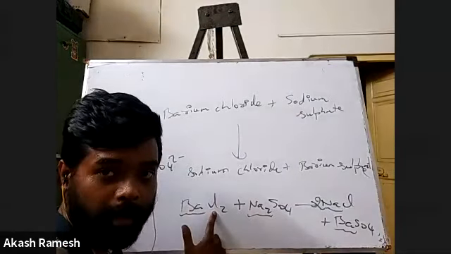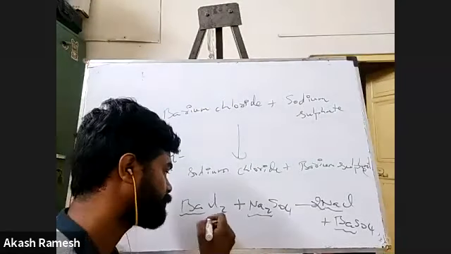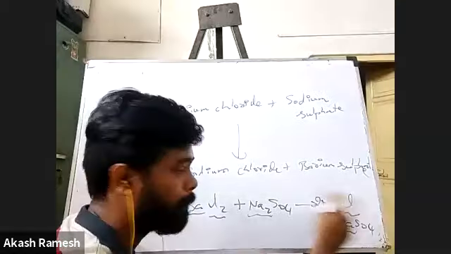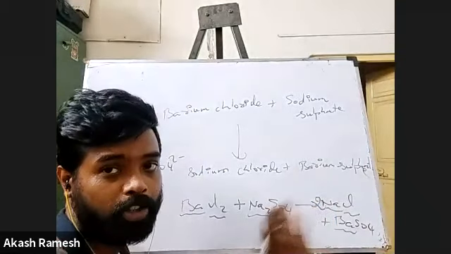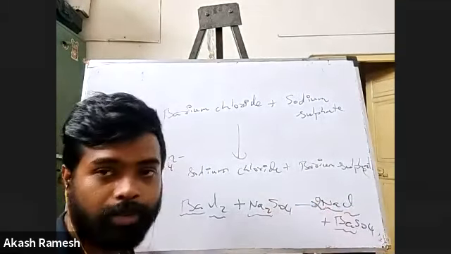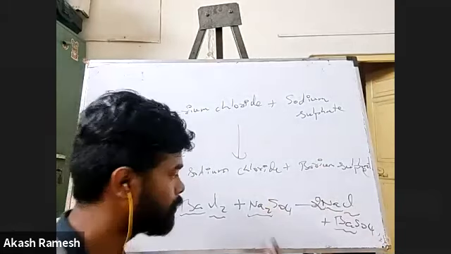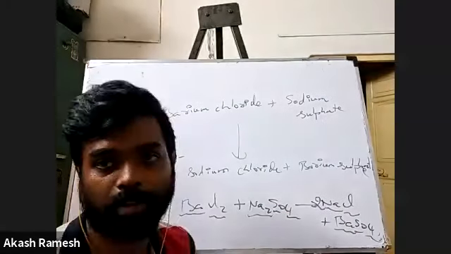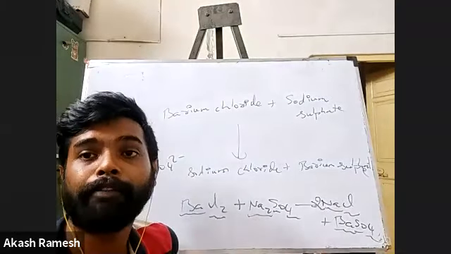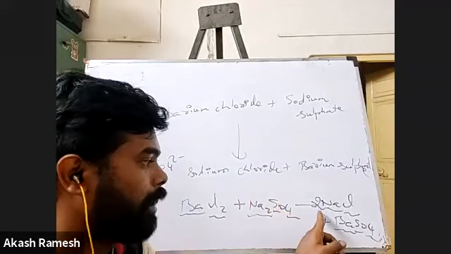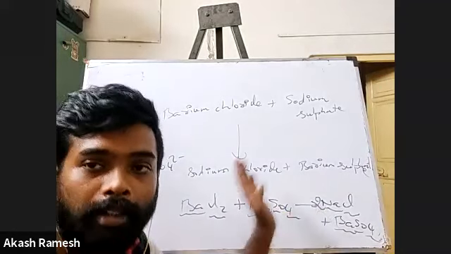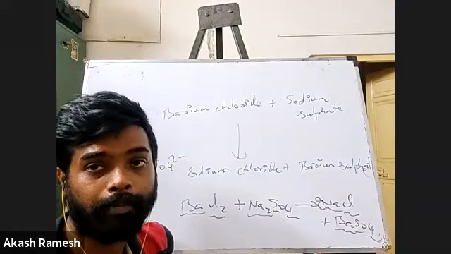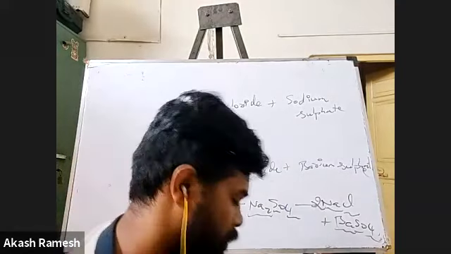Two chlorines here in the reactant side. There was one chlorine, but I have already put a 2, so two chlorines are balanced. We'll check the other elements also: one sulfur, four oxygens. Done, so everything is balanced. The only thing you did was put a 2 here. Other than that, everything else is balanced. One more question like this, we'll see.